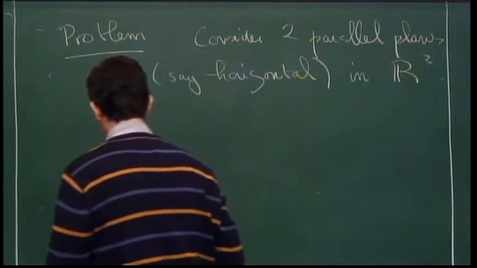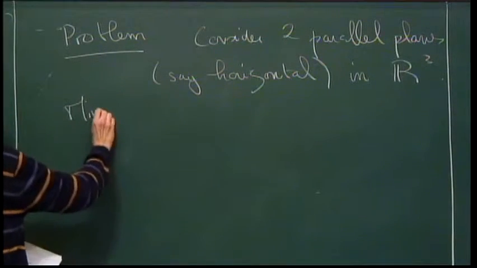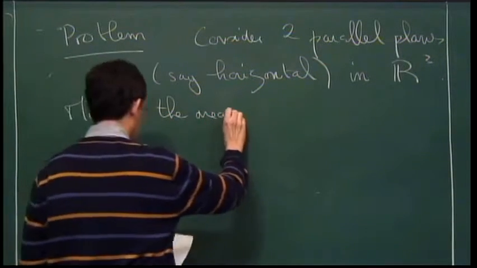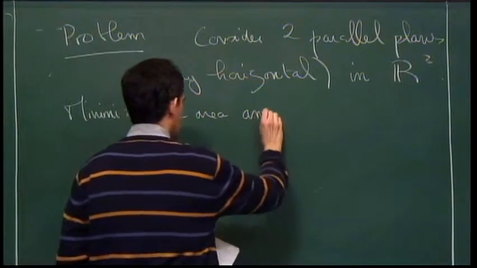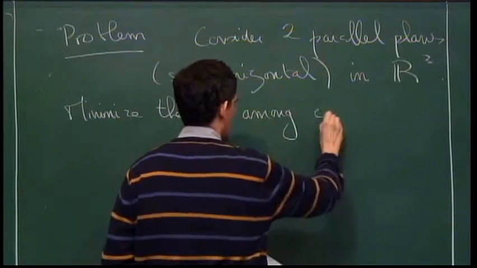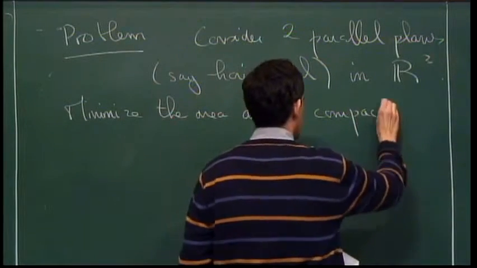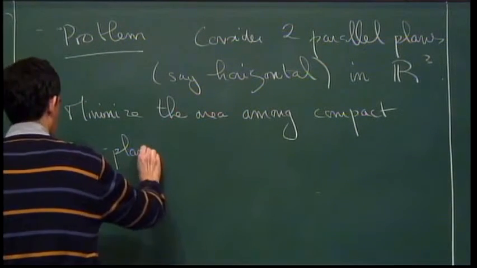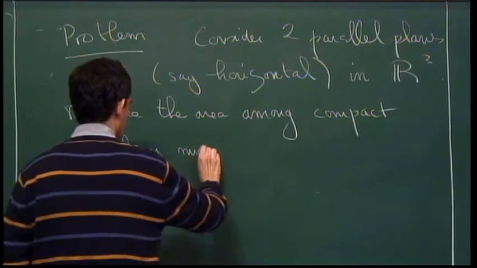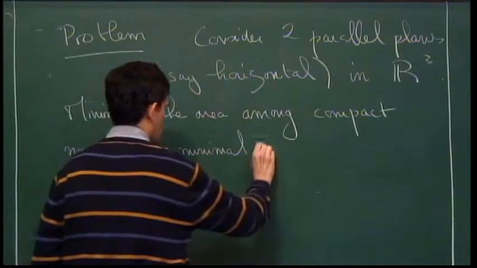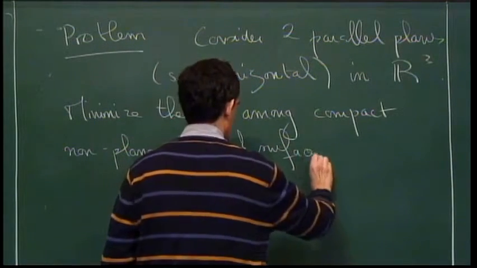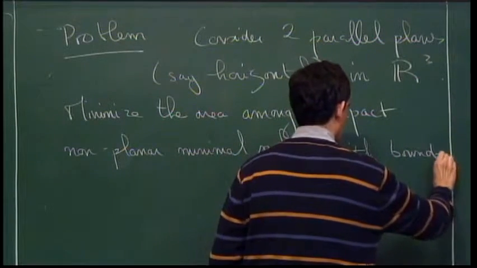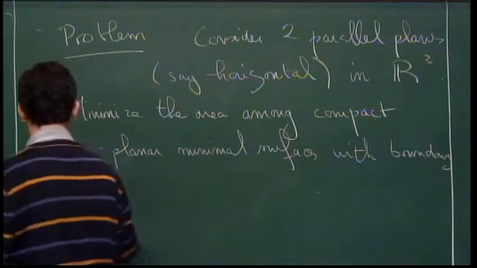And we want to minimize the area among compact minimal surfaces with boundary, compact non-planar minimal surfaces with boundary in the union of the two planes.